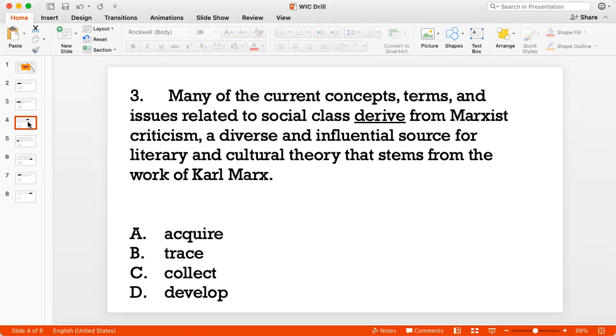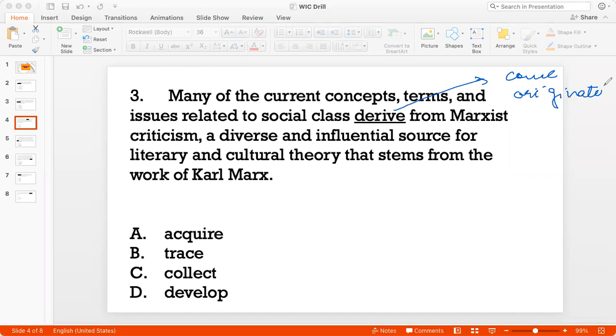And I'm saying that these terms and concepts, they derive from, they come from, they originate from Marxist criticism, right? So if I'm thinking of words to put in place of derive, I would say come from, originate from, right?